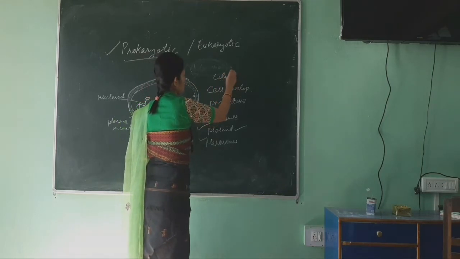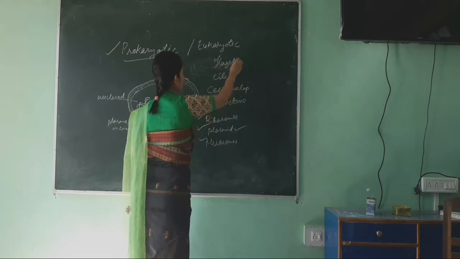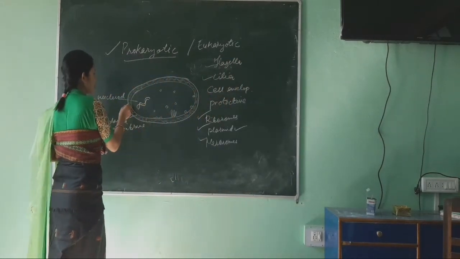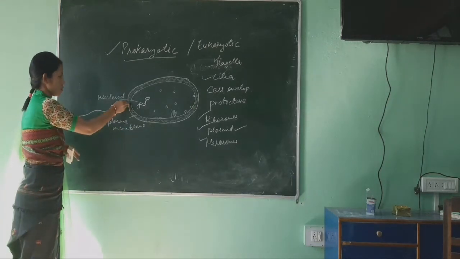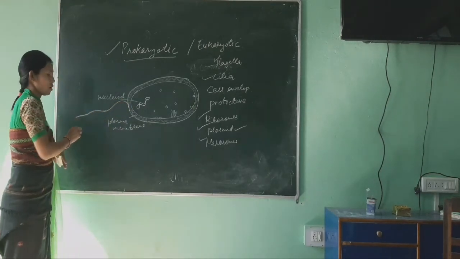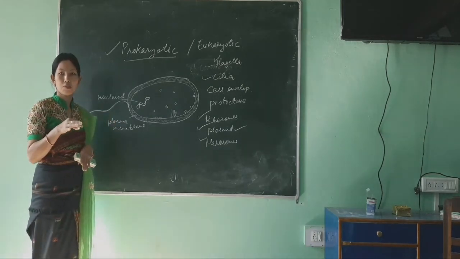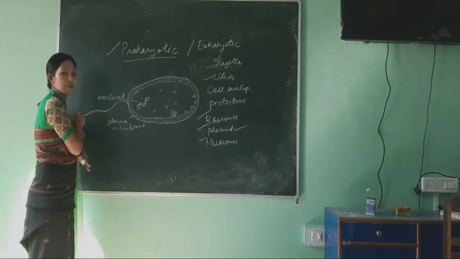Flagella look like a long whip-like structure. Whip-like means they look like a tail, upon the movement of which the cell can swim or move freely. Such structures are known as flagella.